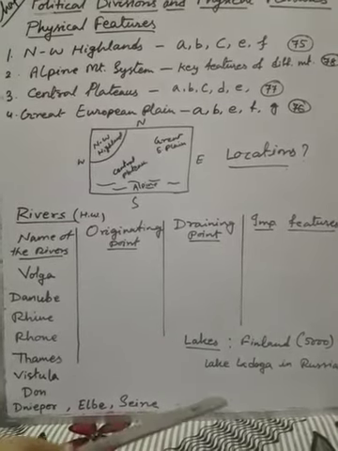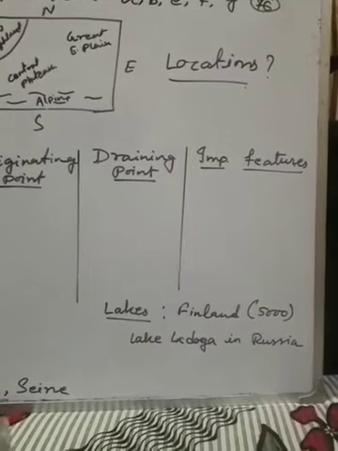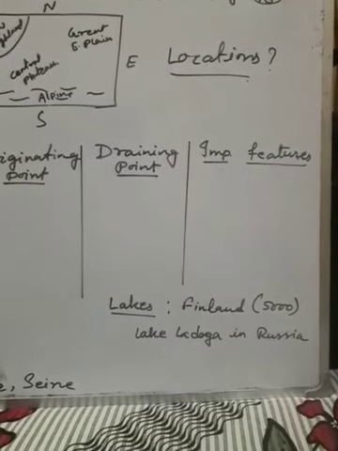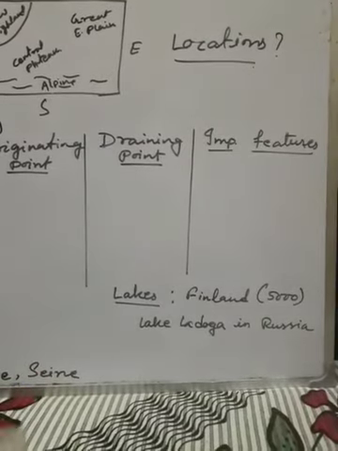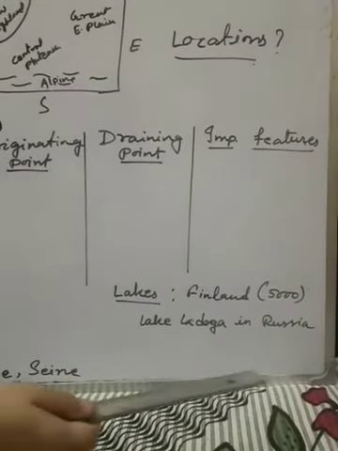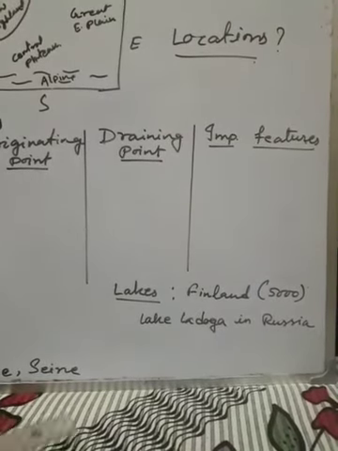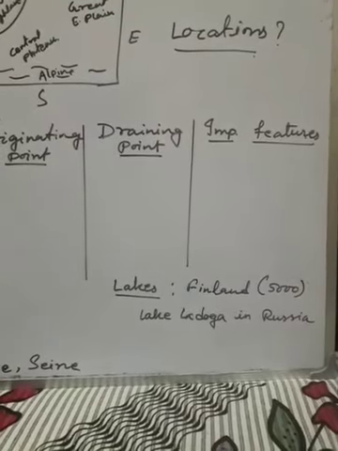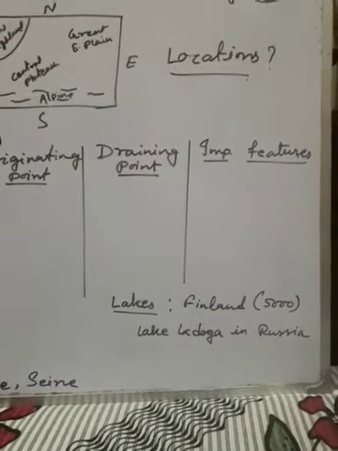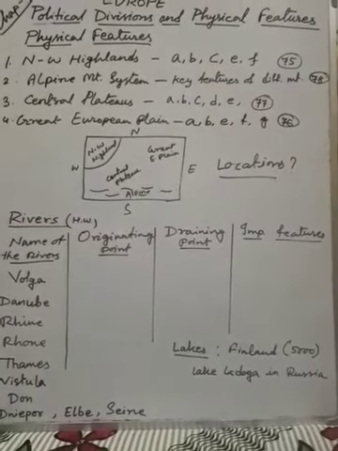Done. And the last part is the lakes. Actually, Europe has the most number of lakes. One of the countries, Finland, has 5,000 lakes. That's why this country is called the land of 1,000 lakes. And here I have mentioned Lake Ladoga in Russia. It is Europe's largest freshwater lake. So this information is important for a short time. So this is the physical features part.